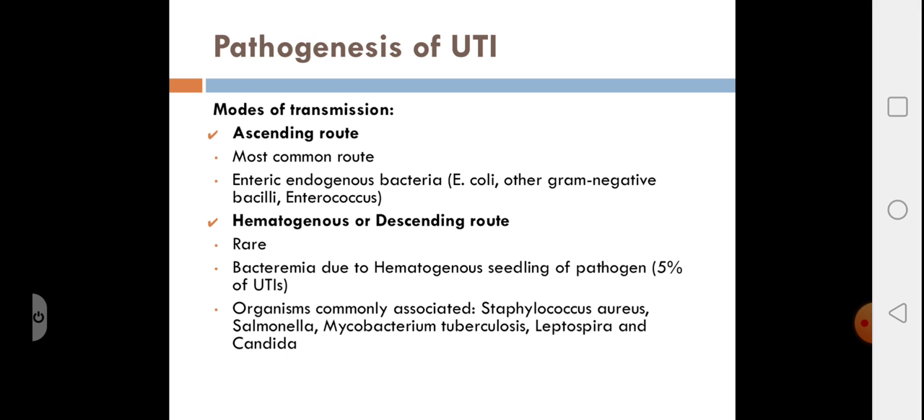Looking at the hematogenous or descending route, it's rare and it's usually a cause of upper urinary tract infection. The bacterial infection in the blood enters the urinary tract to cause the infections. The organisms commonly associated with this condition are Staphylococcus aureus, Salmonella, Mycobacterium tuberculosis, Leptospira and Candida. So the hematogenous or descending route is a rare route where there is a bacteremia with these pathogens which enters the urinary tract to cause the infection.